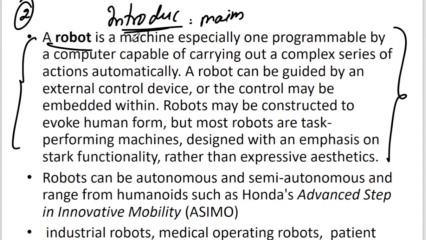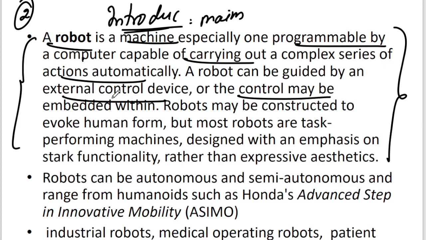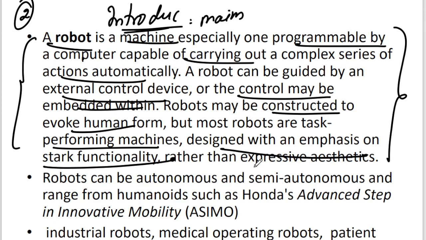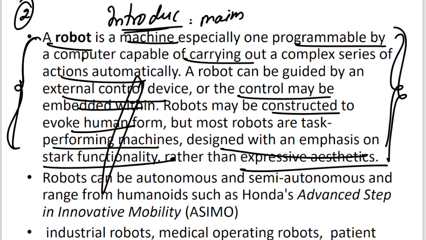Robot is a machine, especially a programmable device, capable of carrying out a complex series of actions automatically. A robot can be guided by an external control device, or control may be embedded within. Robots may be constructed to evoke human form, but most robots are task performing machines, designed with the emphasis on stark functionality rather than expressive aesthetics. So, this definition covers every aspect of the robotics chapter.